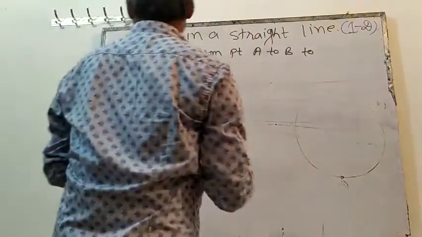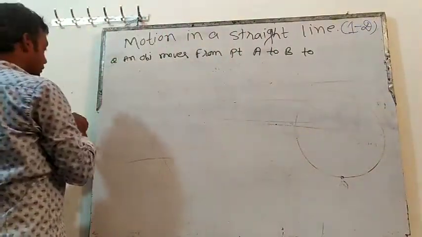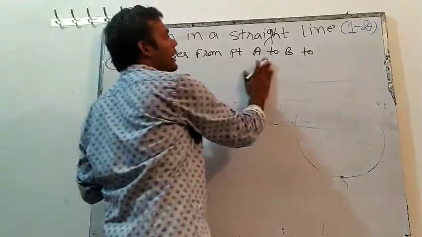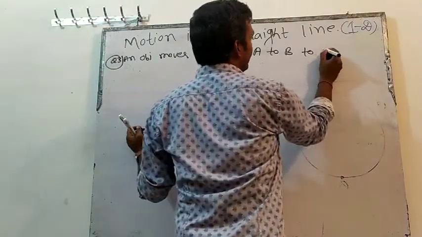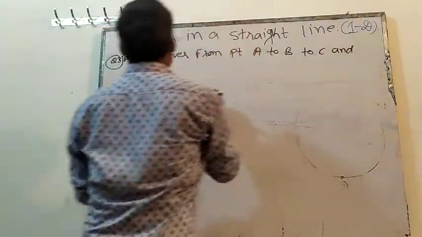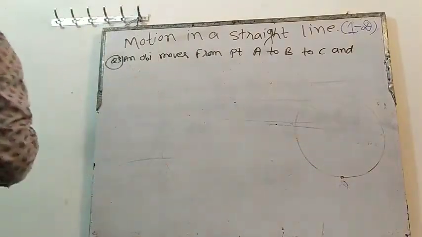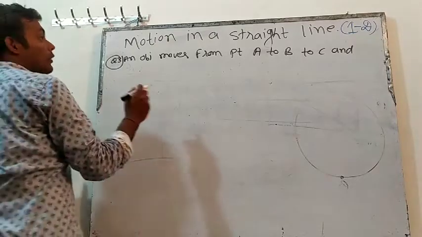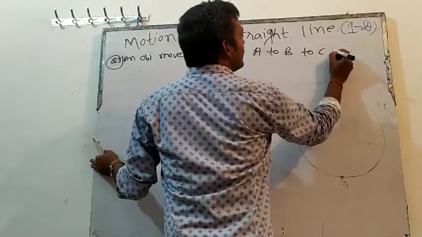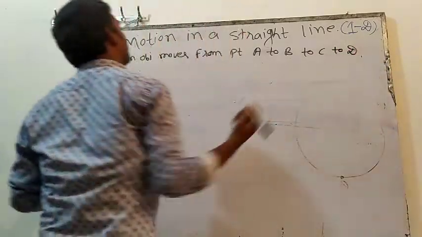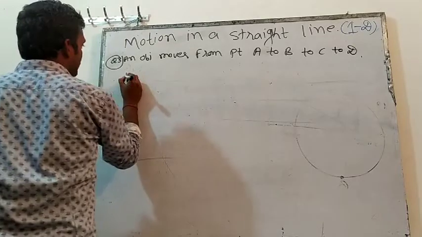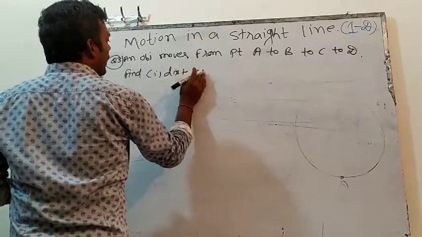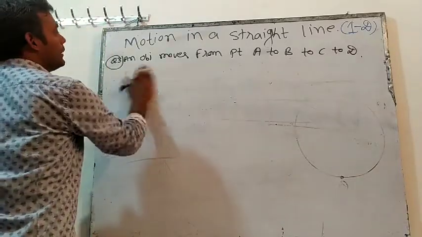This will be question number 3 now. An object moves from point A to B, B to C, and C to D. You can write it like this: C to D along a circle.